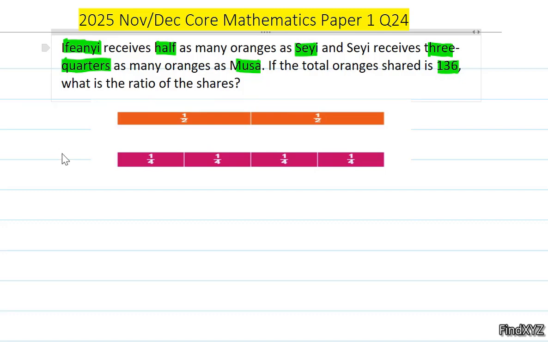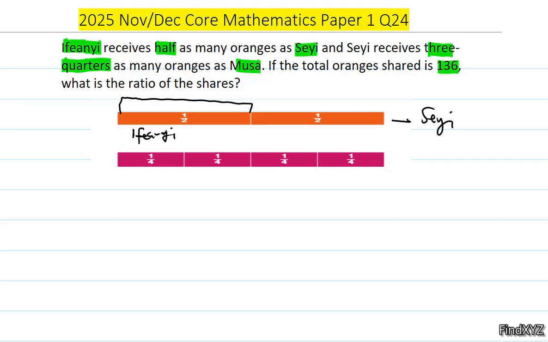Now we are saying that Ifeanyi receives half as many oranges as Seyi. It means that whatever Seyi receives, Ifeanyi will get half of that. So let's take this to be Seyi's share. Seyi's share would be divided into 2, and this part will be for Ifeanyi. You get it? So if Seyi is getting 20, Ifeanyi will get half of it. That will be 10.